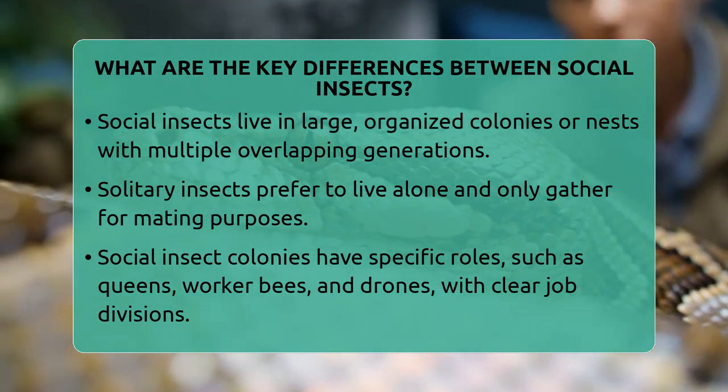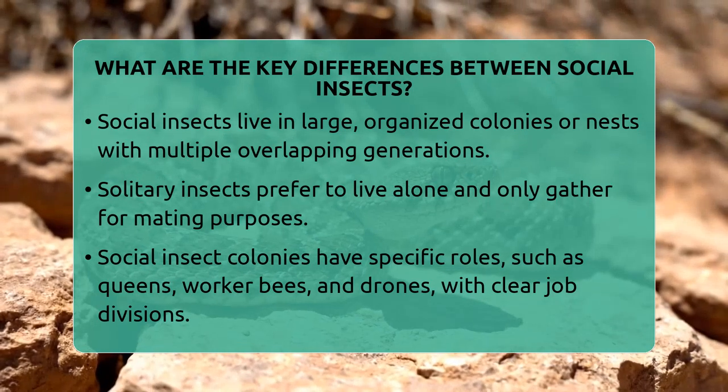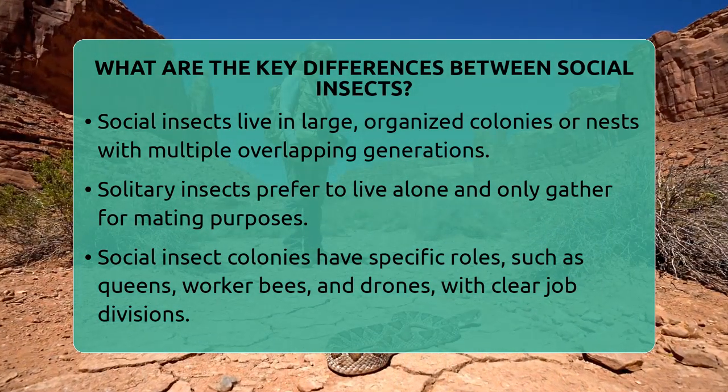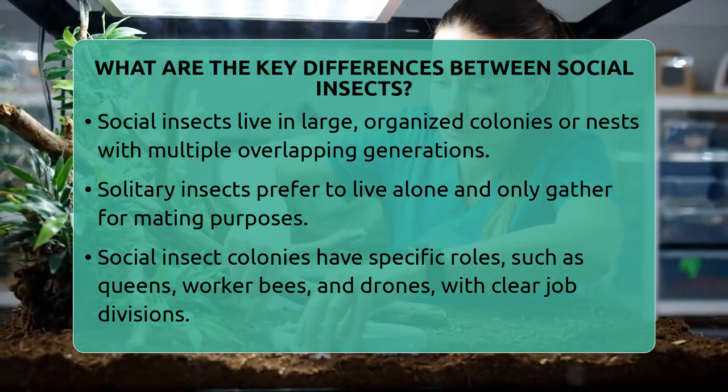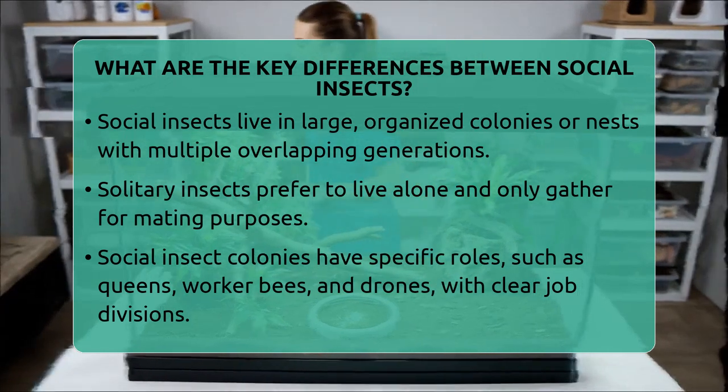First, social insects live in large, well-organized colonies or nests. These groups often have many generations overlapping, meaning adults and their children coexist at the same time. Solitary insects, on the other hand, prefer to live alone, only coming together for mating.